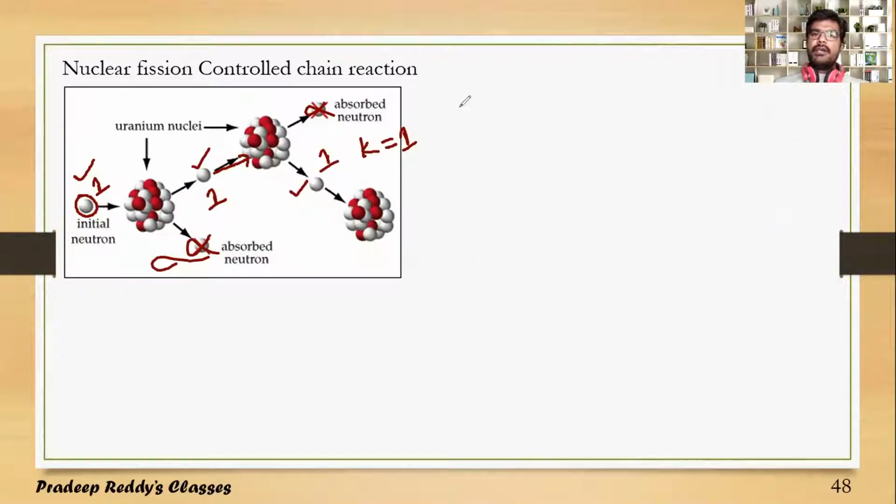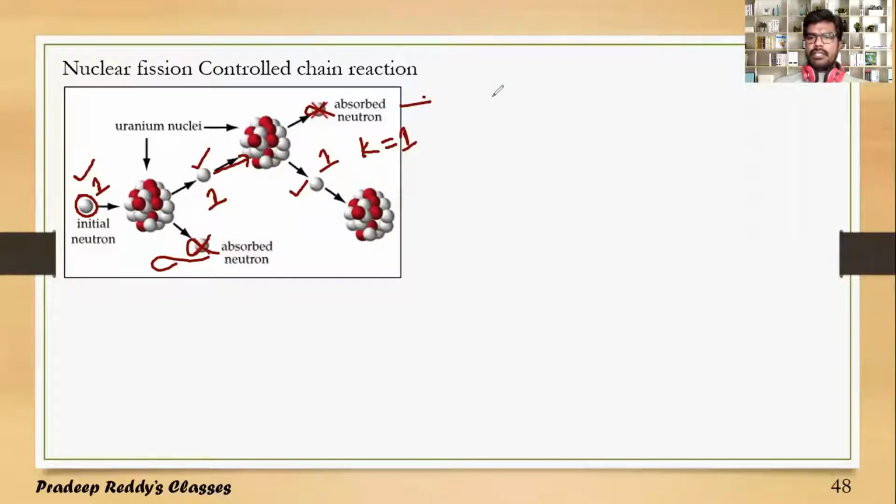We will be using boron and cadmium rods in order to absorb these neutrons. Out of all the neutrons, some will be absorbed by boron and cadmium, and only a few neutrons are allowed to participate in the reaction. Therefore, such a reaction is said to be controlled chain reaction.